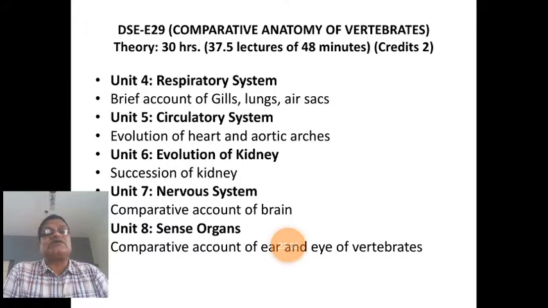So such topics we are going to study in unit number 4, respiratory system, where we study the respiratory system of all vertebrate animals. The remaining topics are unit number 5, circulatory system, evolution of kidney, nervous system and the sense organs. We are going to discuss those in our next lecture.